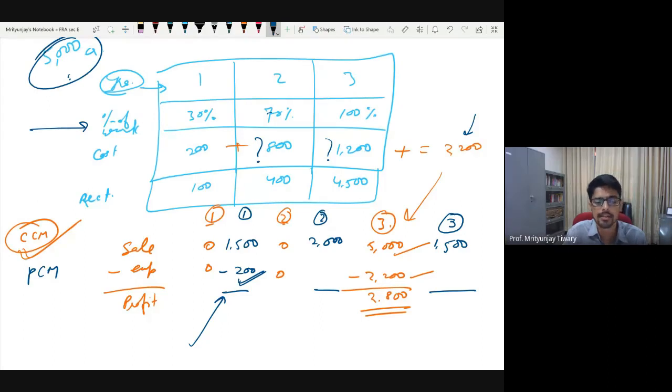And inherently, by writing 200 as an expense, you are making an assumption that if I have spent 200 and I've completed 30% of the work, then my total cost is also going to be in proportion. Whether it comes out to be a true assumption or not doesn't matter to you. Why? Because that is all that you can do. Point understood? Why are we writing 200? Otherwise, by the matching concept, if we are writing 30% of the revenue, then we should have matched 30% of expense also, but we are not doing that. Why? We are not doing that because we don't even know the total expense.